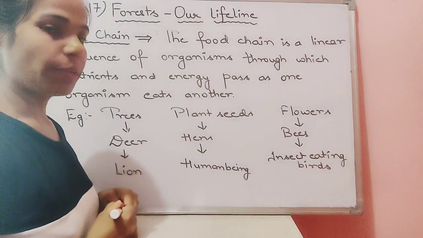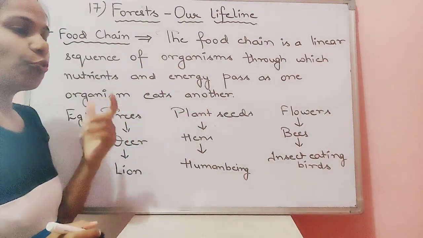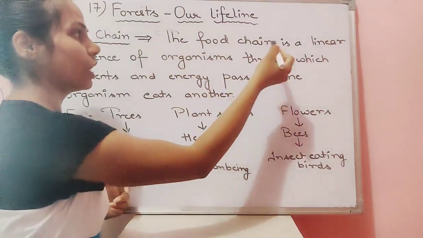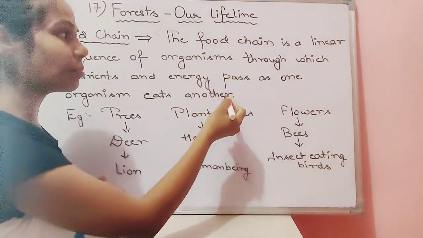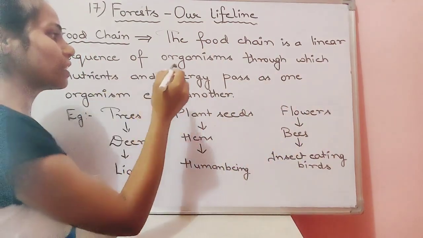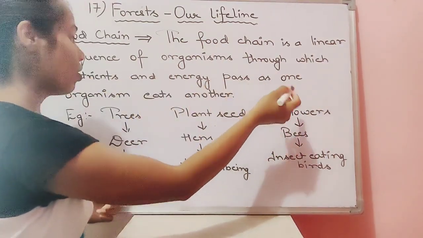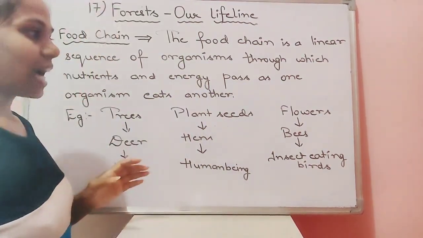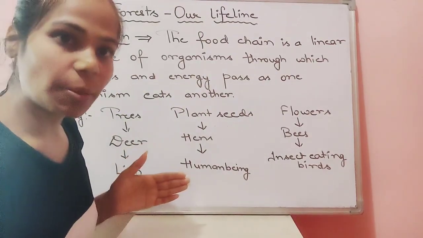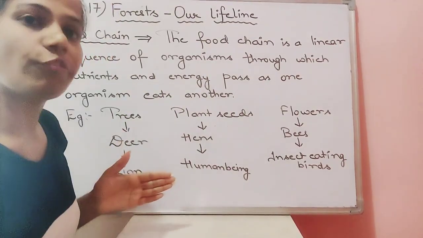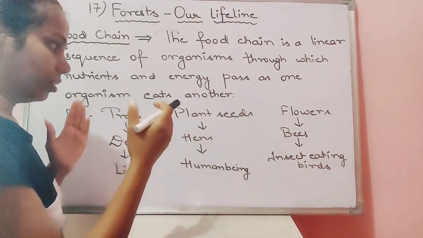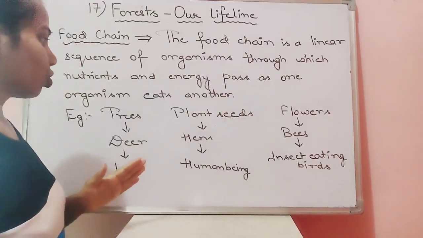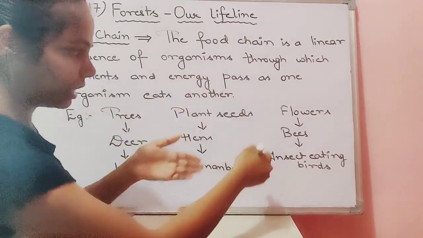Moving on to the next topic, children, food chain. Now what do we understand by food chain, children? Please have a look at the definition first. The food chain is a linear sequence of organisms through which nutrients and energy pass as one organism eats another. What is written over here, children? That the organisms are dependent upon one another for their intake of nutrients depending upon the mode of nutrition they are having, right? So here we are observing what? There are many examples I had written.